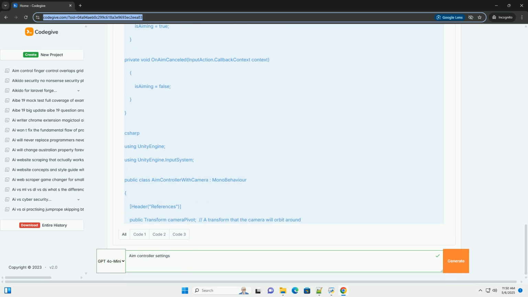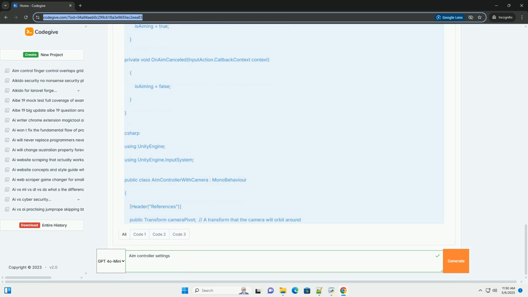6. Create a 3D object in your scene, for example a cube. 7. Attach the BasicAimController script to the cube. 8. Create another 3D object, for example a sphere. This will be your aim target. 9. In the inspector for the cube, drag the sphere from the hierarchy into the aim target field of the BasicAimController script. 10. Run the scene. Press the button you bound to the aim action, for example the right mouse button. You should now be able to rotate the cube by moving the mouse, and the sphere should follow the rotation.